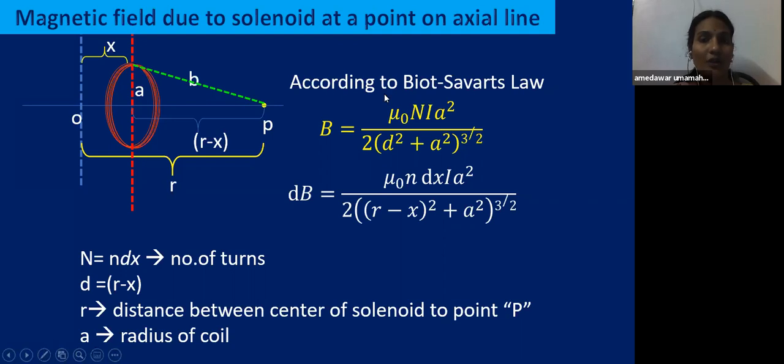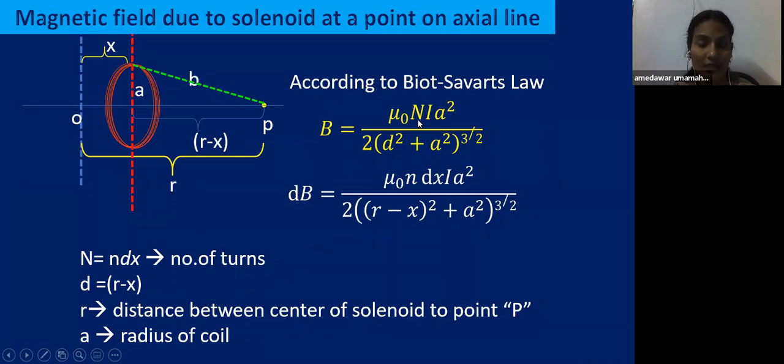So this is very important, and the magnetic field due to a current carrying loop along an axis at a point, we already derived this equation in our previous chapter. So note down this equation, it is very important. This is the magnetic field due to a current carrying loop at a point on the axial line, that is B equal to mu naught N I A square by 2 into (D square plus A square) all power 3 by 2.